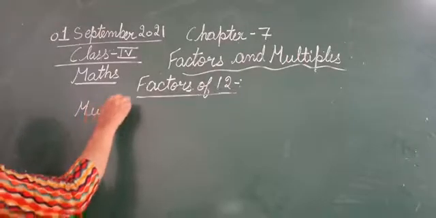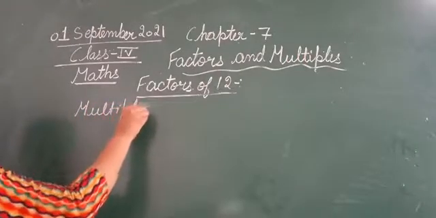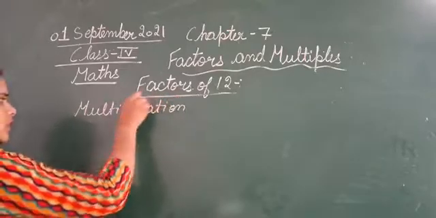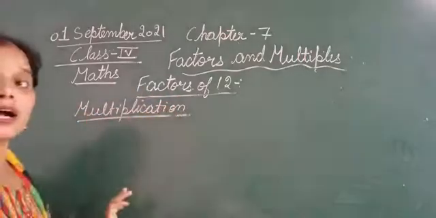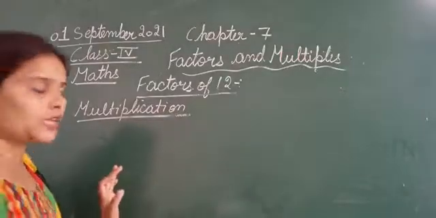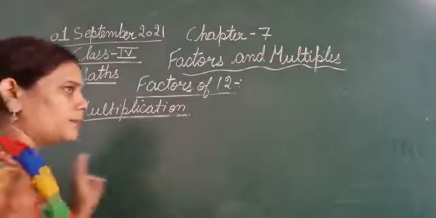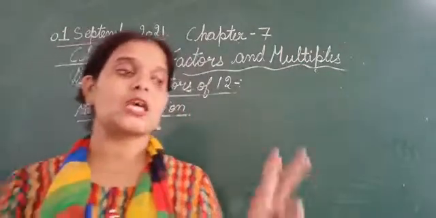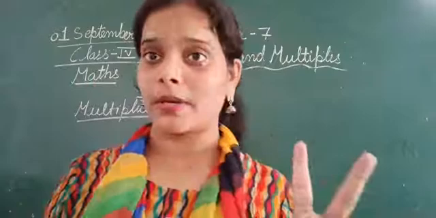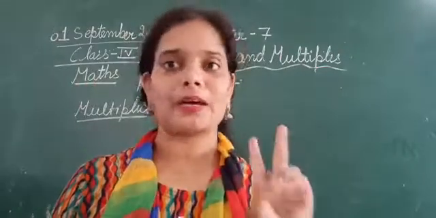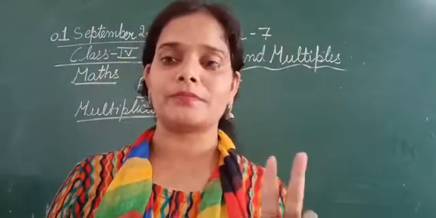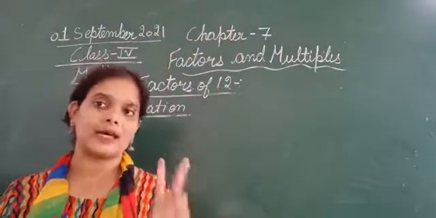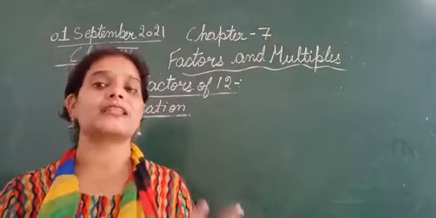Now how will you find factors by multiplication? In this you have to multiply 2 numbers such that after multiplying them you get the product 12.